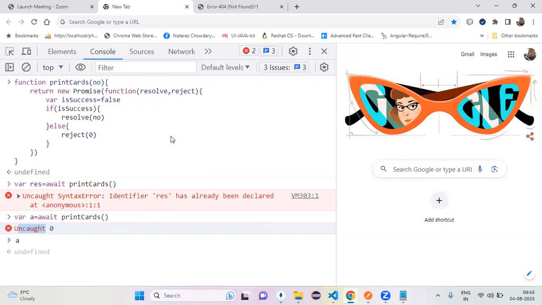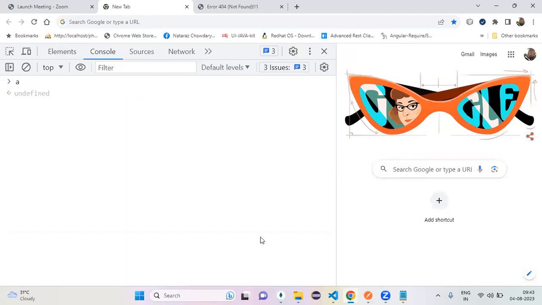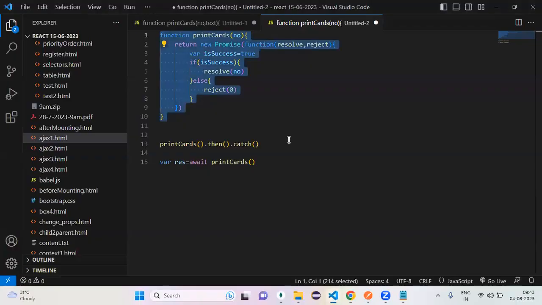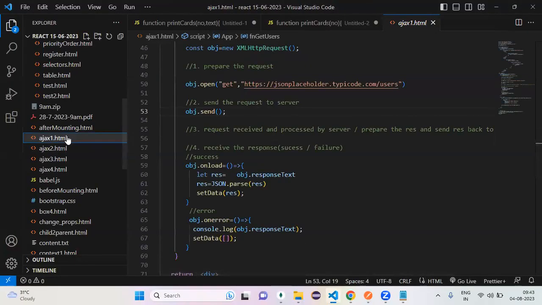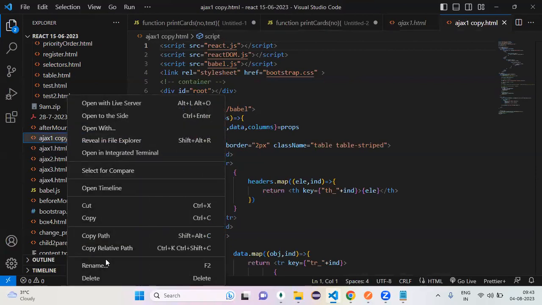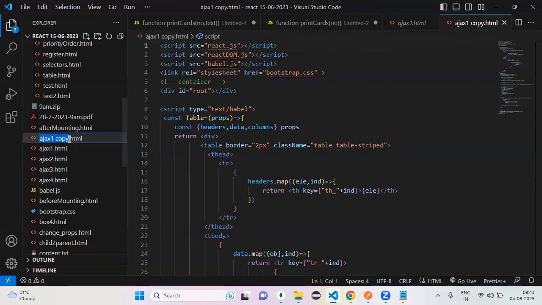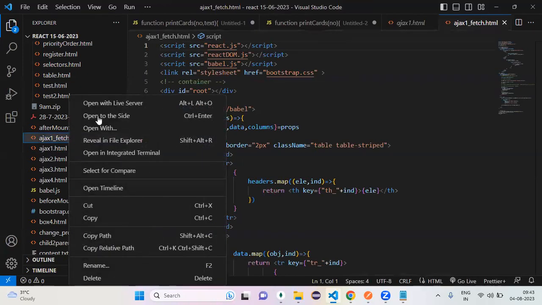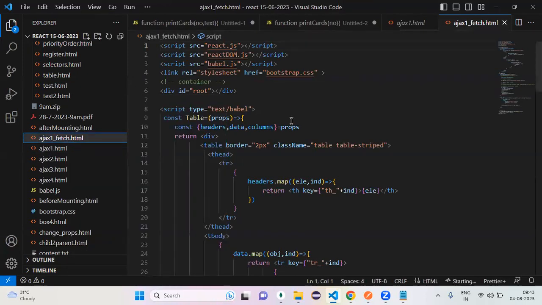Shall we move to the next one? Yes, sir. Now I want to start with the fetch method, using the same example. The Ajax one I want to handle now by using the fetch method. As I said, we have discussed three ways, right? Now this is the time for the fetch method.